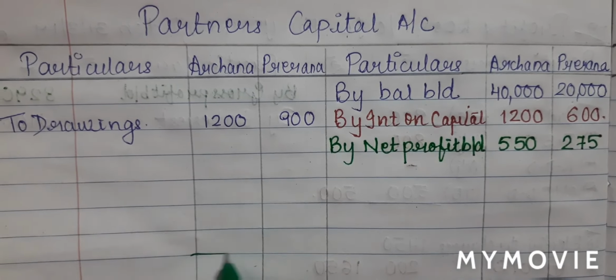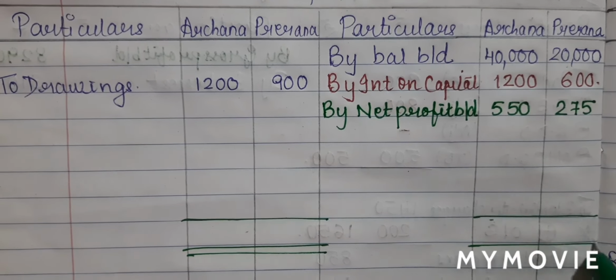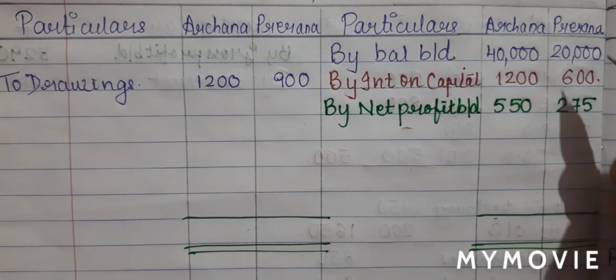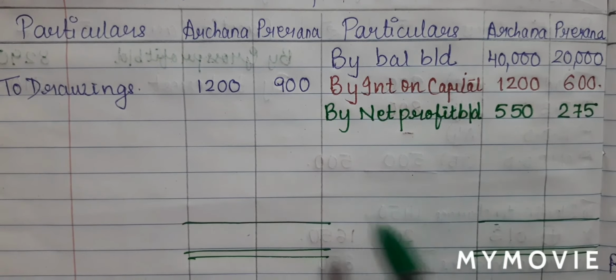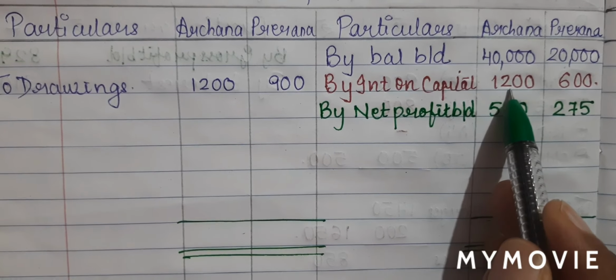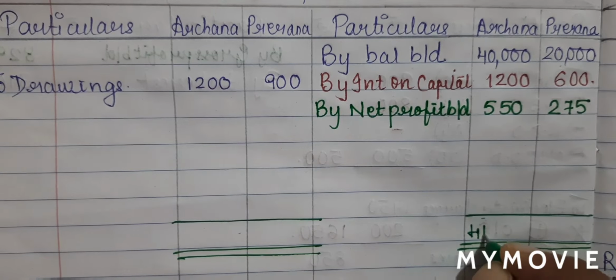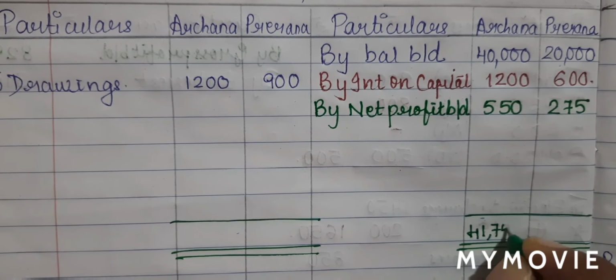We will now total our partner's capital account. Our credit total is more than the debit, so let us add it up. 40,000 plus 1,200 plus 550 will give me 41,750.